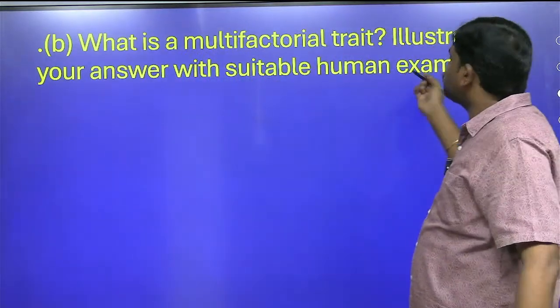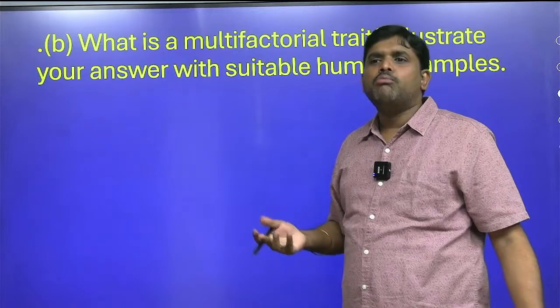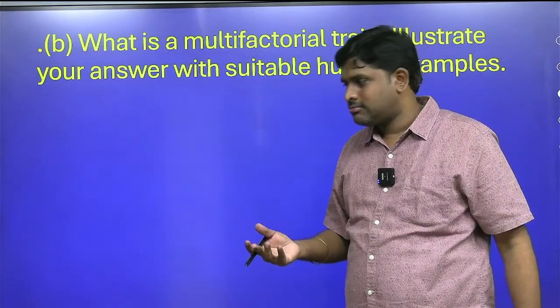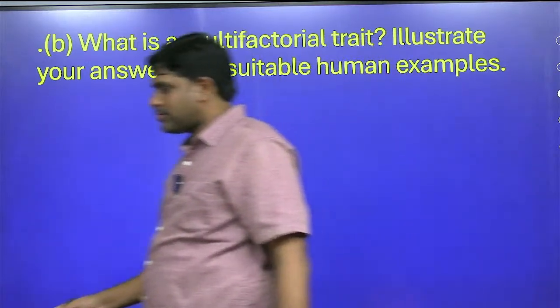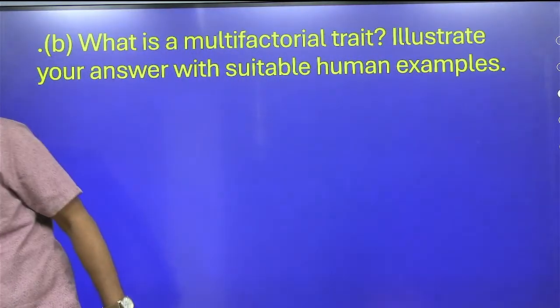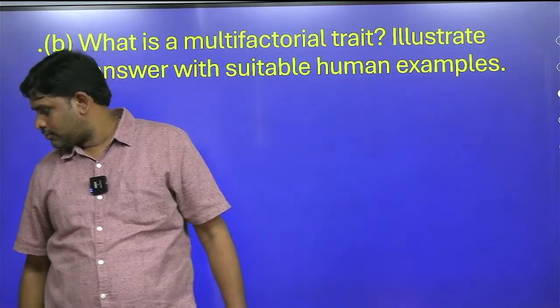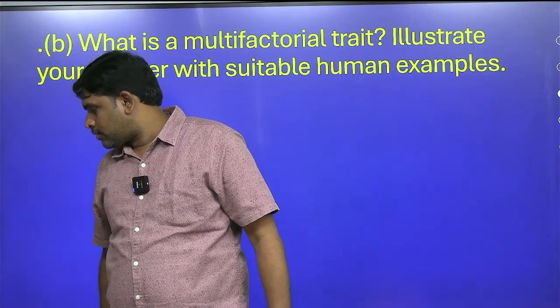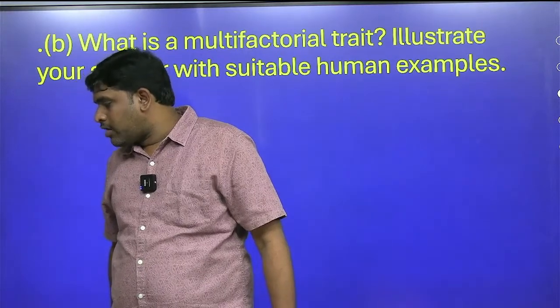Illustrate your answer with a suitable human example. Mulatto, a cross breed of white and black. Yes, that also we have to add. True.